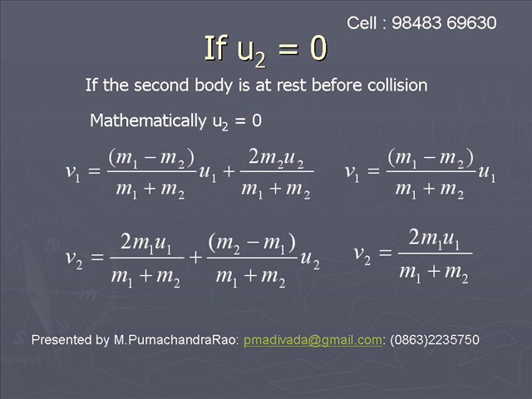So, when collision occurs and the second body is at rest before collision, then for finding the final velocities, we can use the relations v1 is equal to (m1 minus m2) by (m1 plus m2) into u1 and v2 is equal to 2m1 u1 by (m1 plus m2).